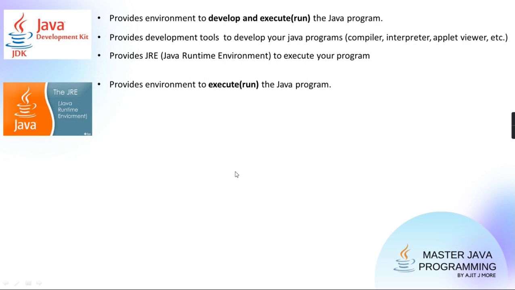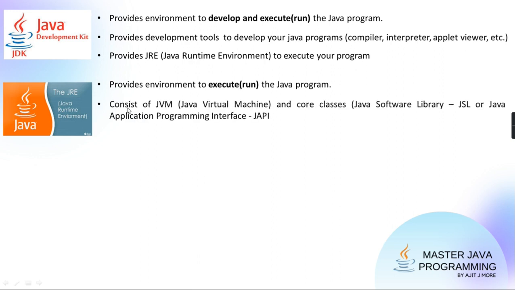So see here, the Java Runtime Environment provides an environment to execute your code. It consists of your virtual machine, which is responsible for converting your Java .class, that is your Java executable, to native code.